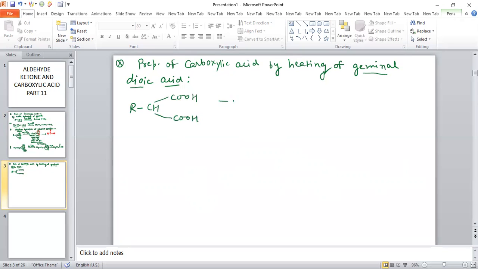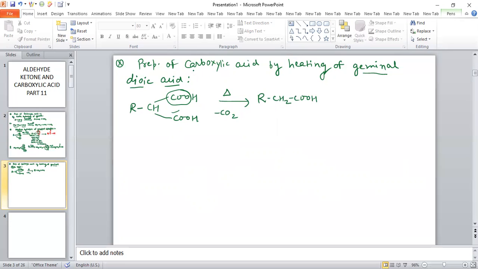When we heat this, one of the CO2 will be released, either this CO2 or this CO2, any one of them. When CO2 gas is released, it will form RCH2COOH. So on heating, CO2 gas will be released and the carboxylic acid is obtained.